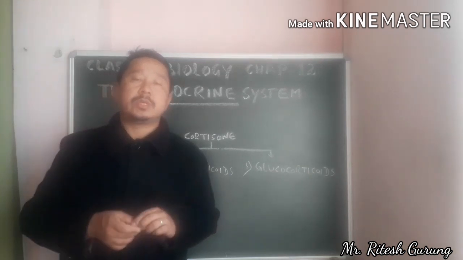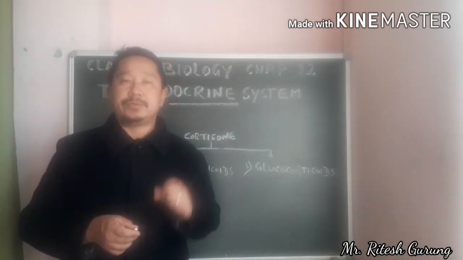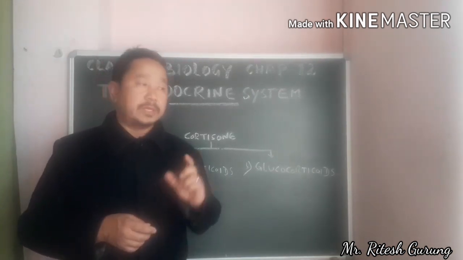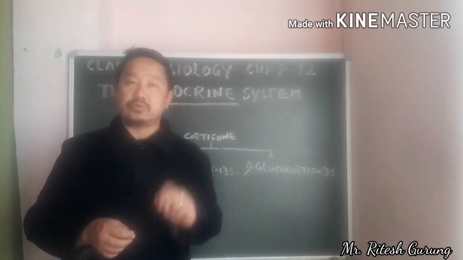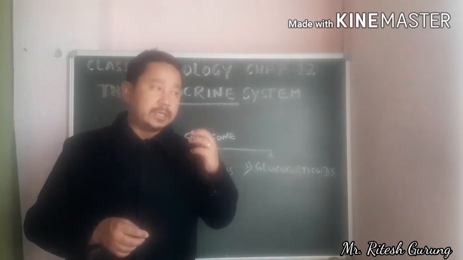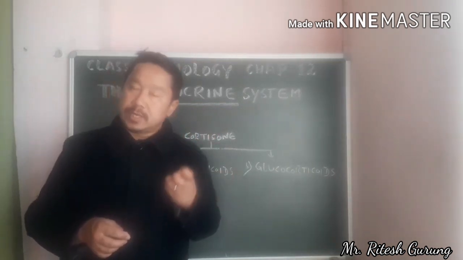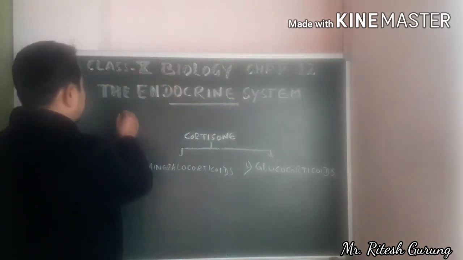Now we'll talk about another hormone secreted by the adrenal gland. The adrenal gland has two regions, that is adrenal medulla and adrenal cortex.